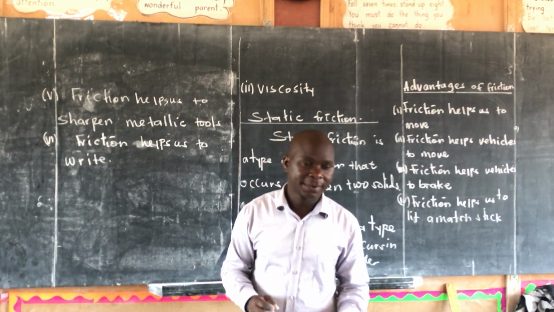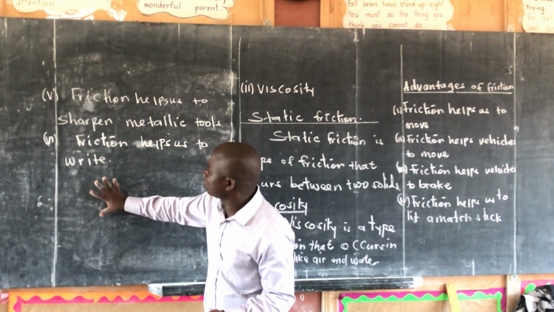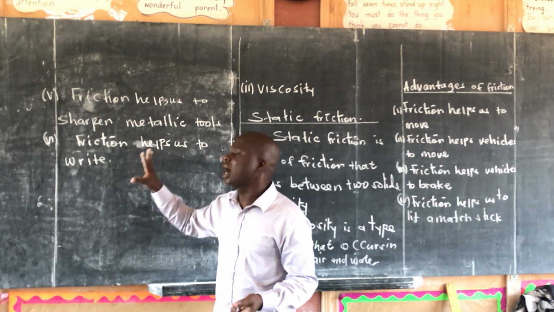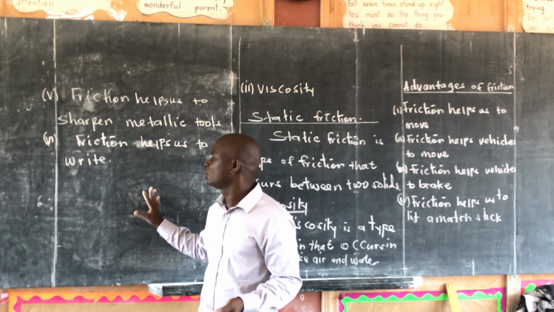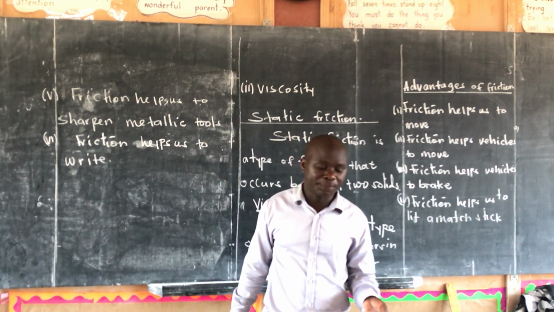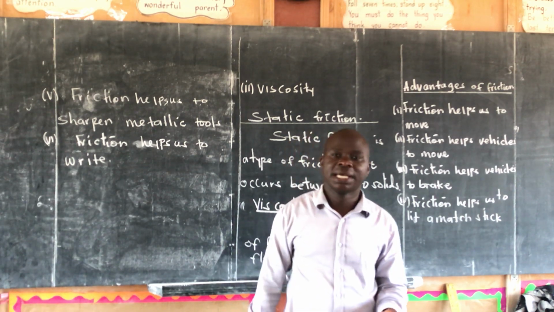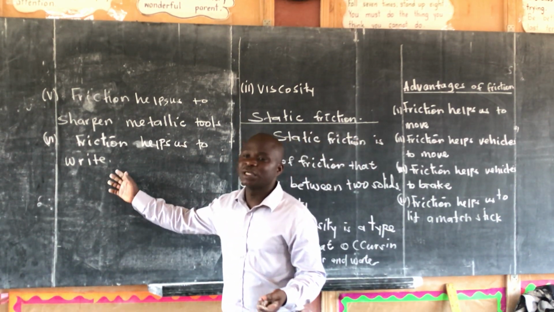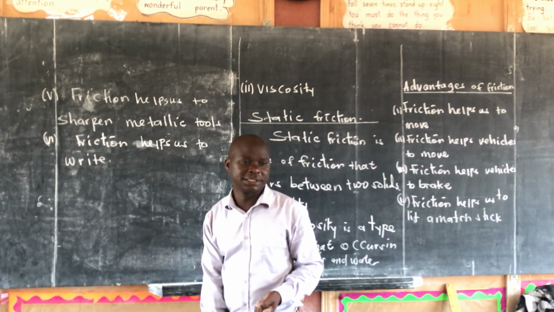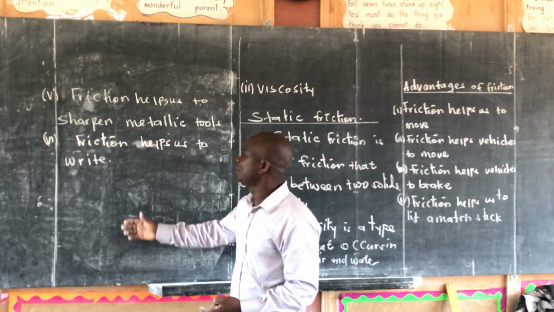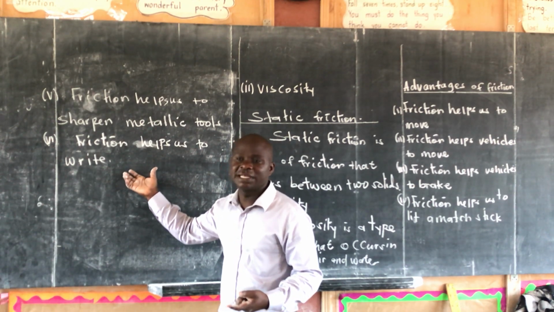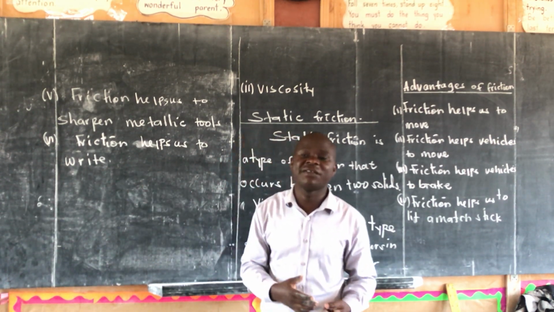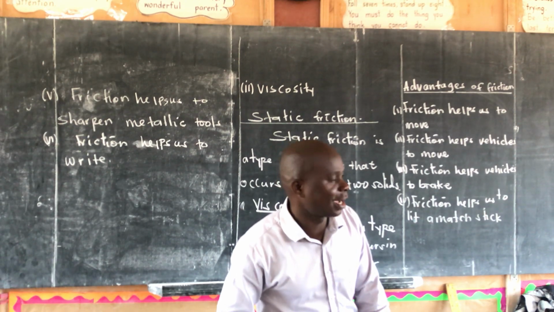There is a question they always ask, how is friction important, or how useful is this friction to a P7 candidate? You will say friction enables us to write. And if they ask you how does friction help a P7 child to write work?